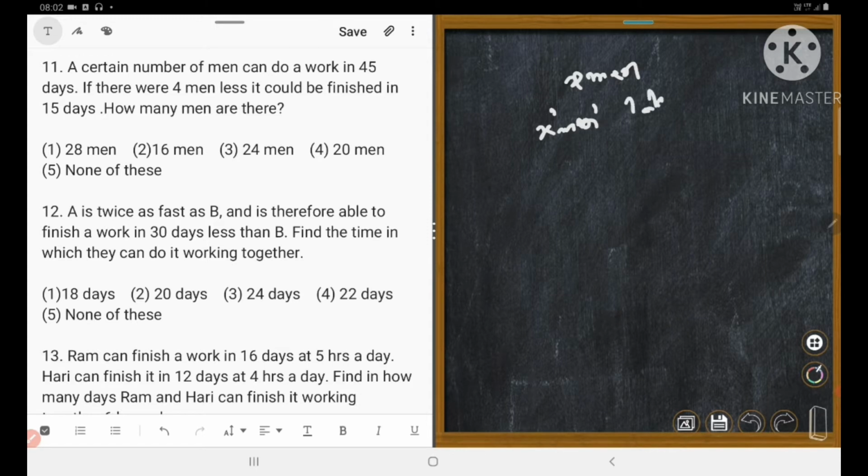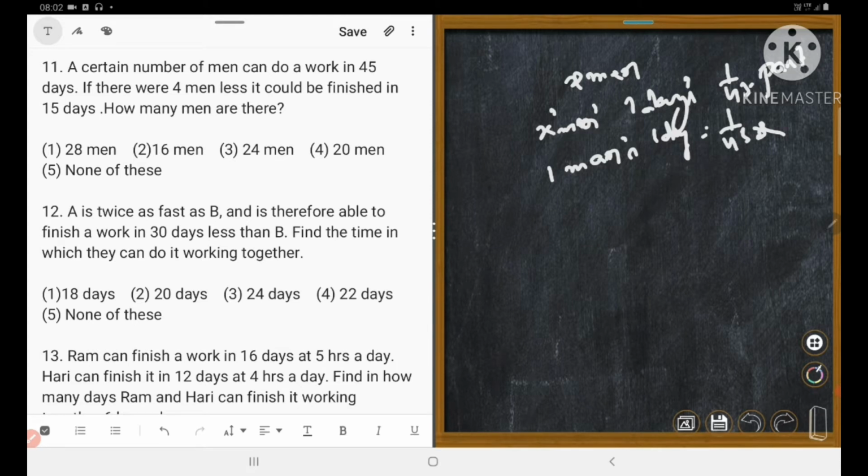So X men's 1 day's work is equal to 1/45 part. 1 man's 1 day's work is equal to 1 upon 45 X, you know.